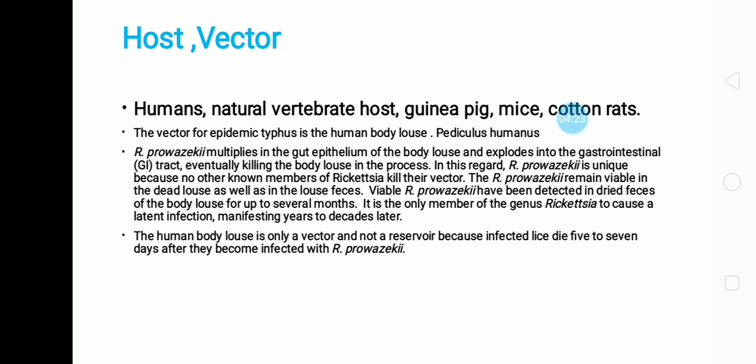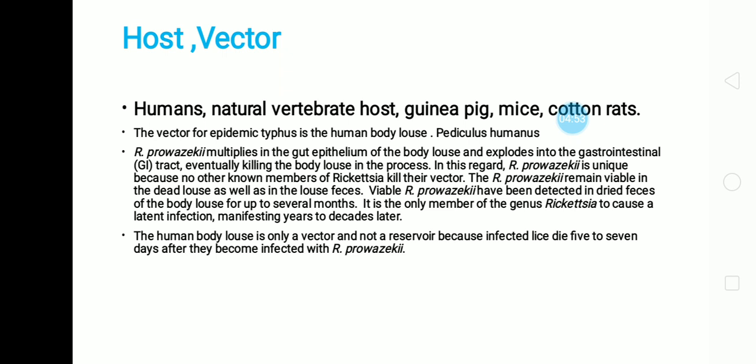The rickettsia is viable in a dead louse as well as in the louse feces, which is present on the body of the host. It is the only member of genus Rickettsia to cause latent infection manifesting years to decades later. The human body louse is only a vector and not a reservoir.